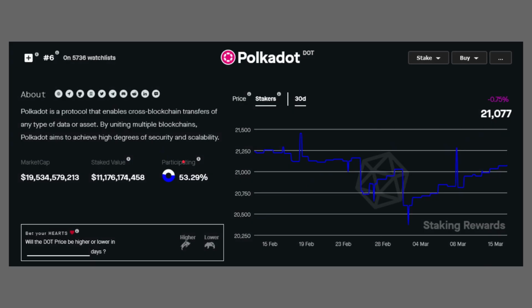To counter this, here we see Polkadot. This is another chain that utilizes proof of stake. Right now they have a $19 billion market cap, and they have a staked value of about $11 billion. So this is still a considerable amount of money. We see about 53% of Polkadot is staked into the network.